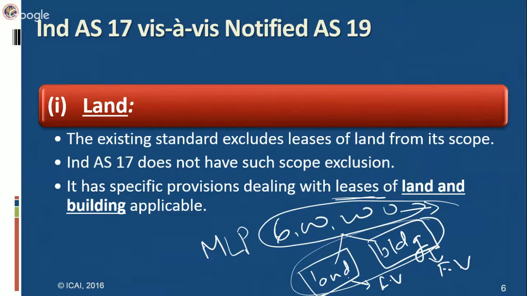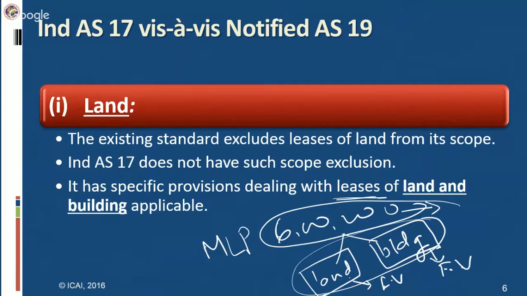And in that single unit, the economic life of the building will be considered as the economic life of the entire lease asset. Earlier, we said when a lease consists of land and building, they are assessed individually because the economic life of land is indefinite. However, building has a certain economic life.